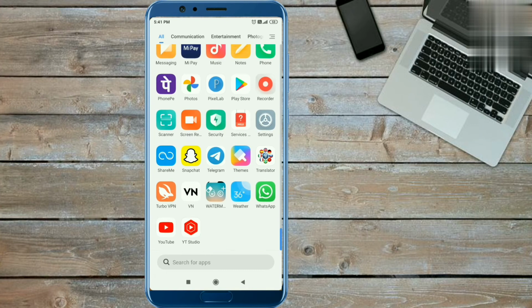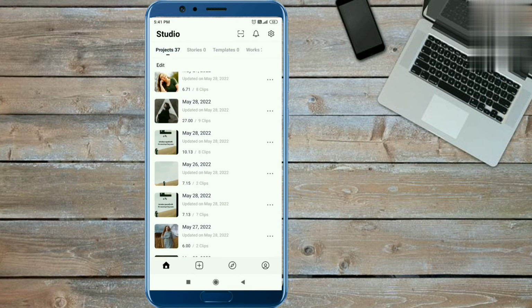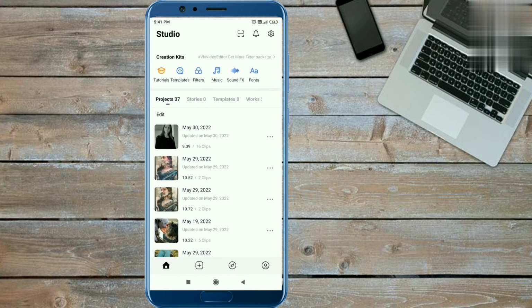Guys, first you need the VN application to edit this trend. The VN application is easily found on the Play Store. When you open this app, you will get an interface like this.